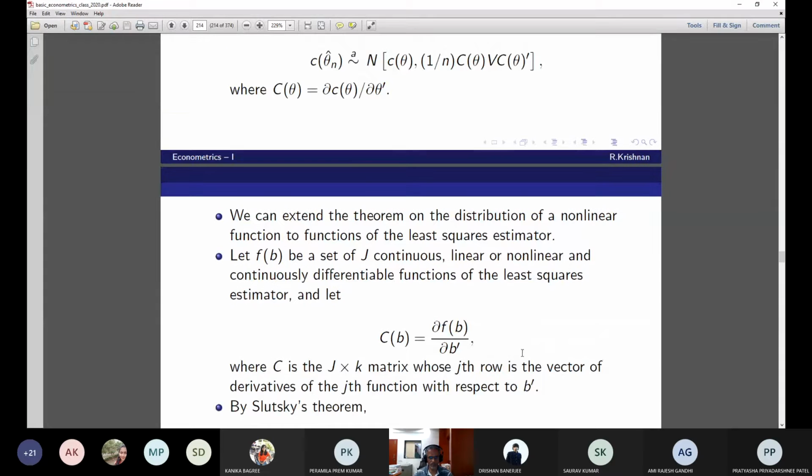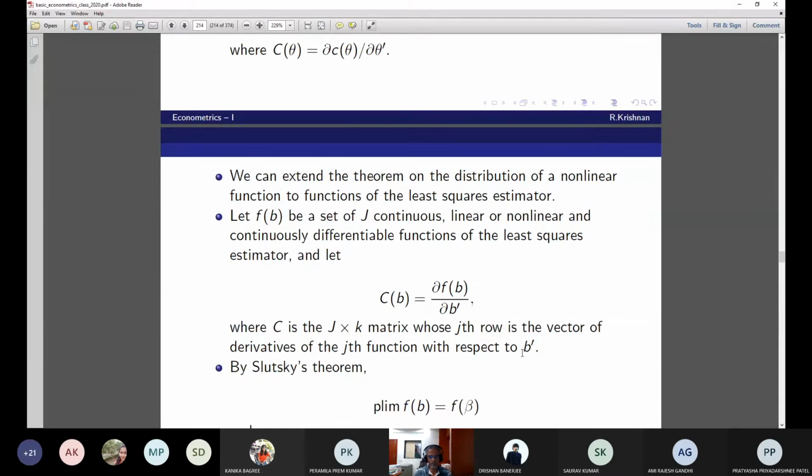So far, we have seen only the general case. That's why I'm coming to this. You take this down also, the second bullet point.